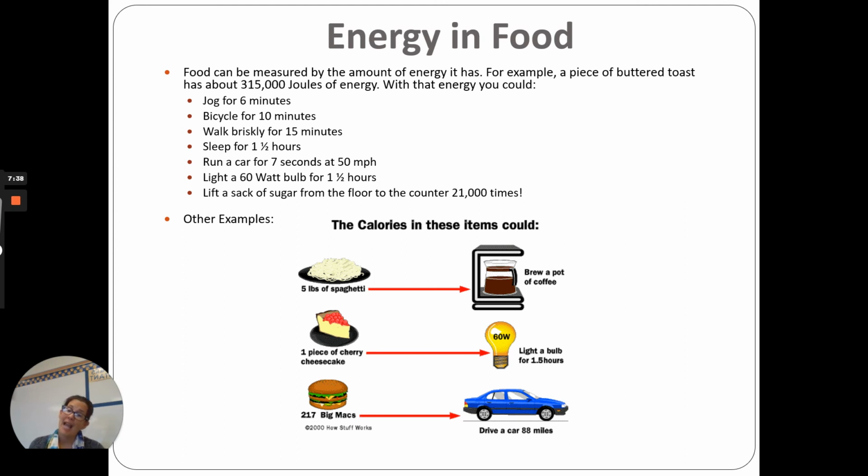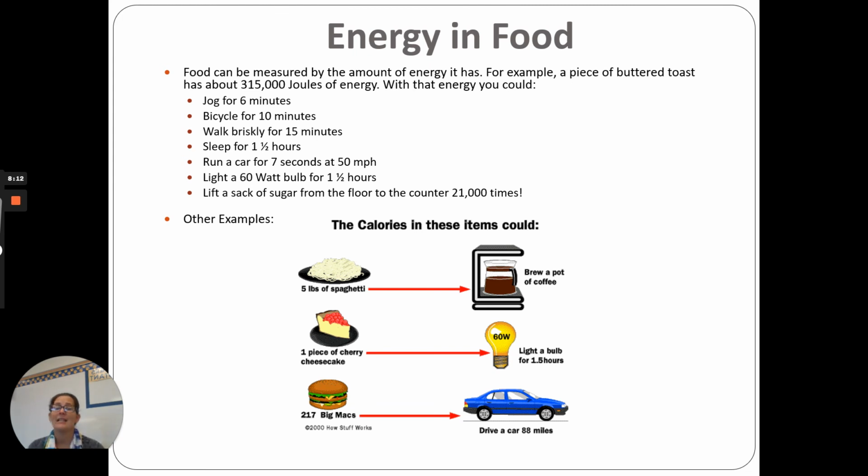You could sleep for an hour and a half. You could run a car for 7 seconds at 50 miles an hour. You could power a 60-watt light bulb for 1.5 hours from the amount of energy in a piece of toast. Or you could lift a sack of sugar from the floor to the counter 21,000 times from the energy that is in a piece of buttered toast. Kind of crazy, right? So the energy we eat, we could turn into all these different things. I mean, it might be a little bit difficult. That's just a good comparison.